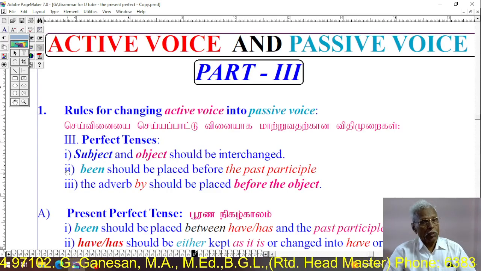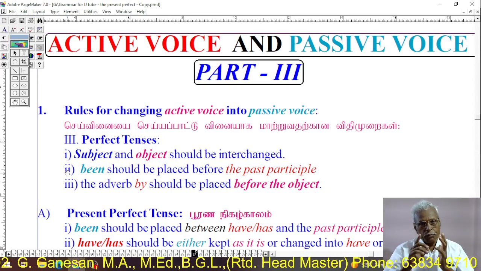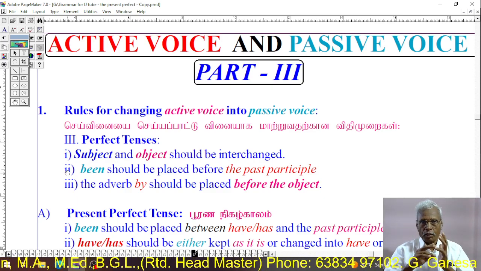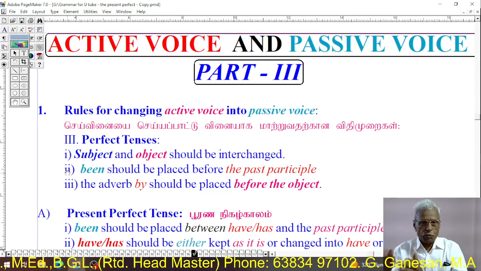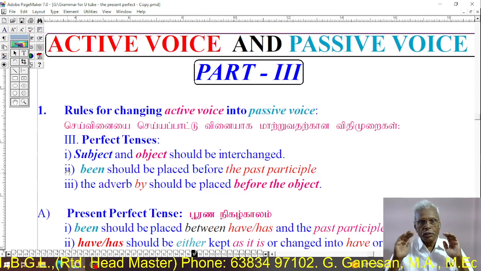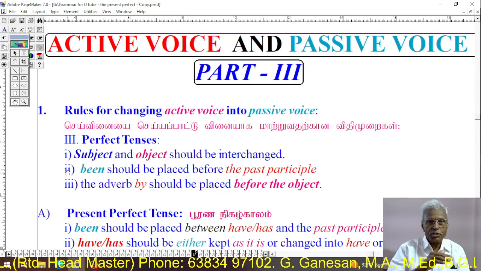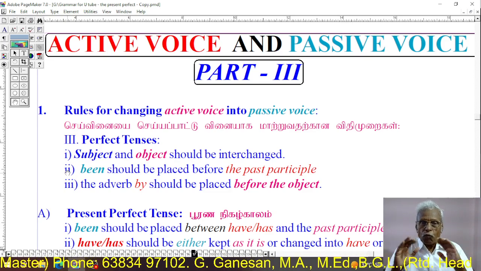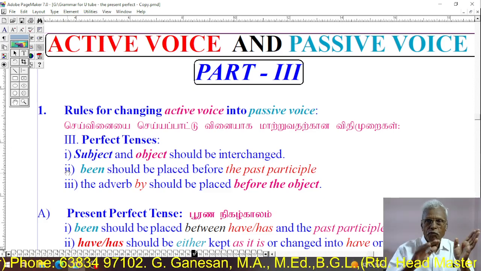We have already seen the conversion of simple tenses and continuous tenses from active into passive. Today we are going to see the third part of changing active voice into passive voice, the perfect tenses. See, what are the rules for changing perfect tenses?